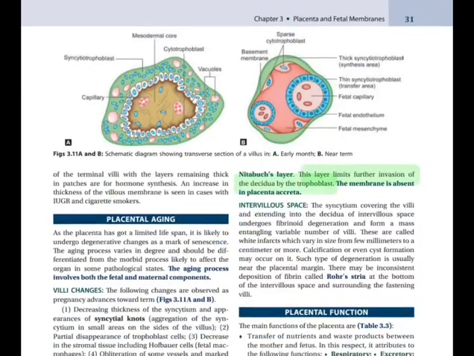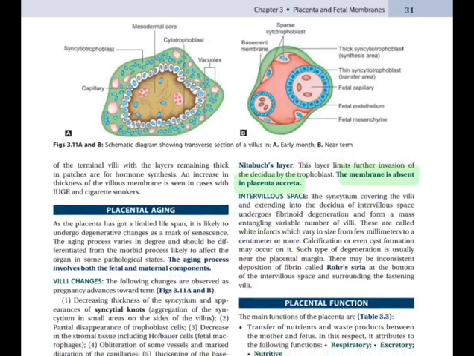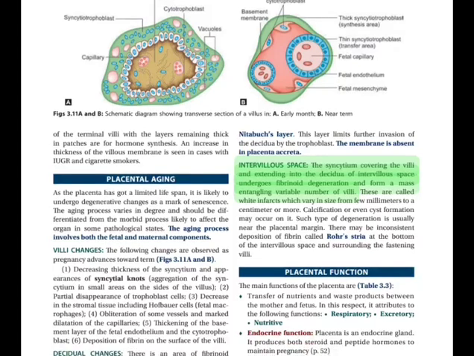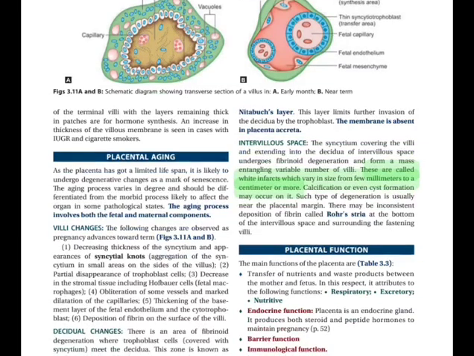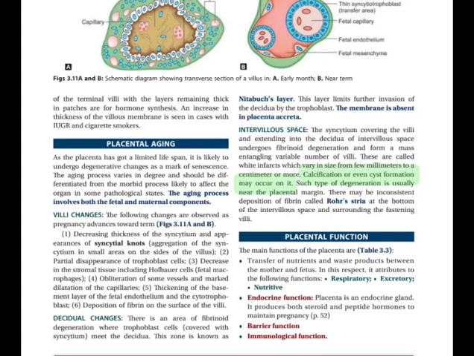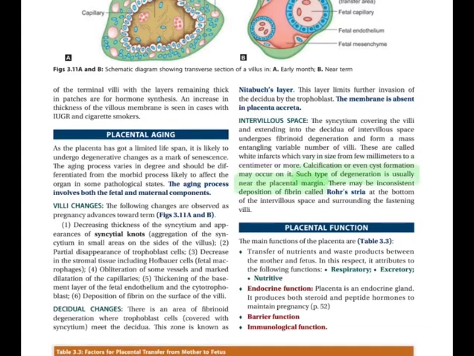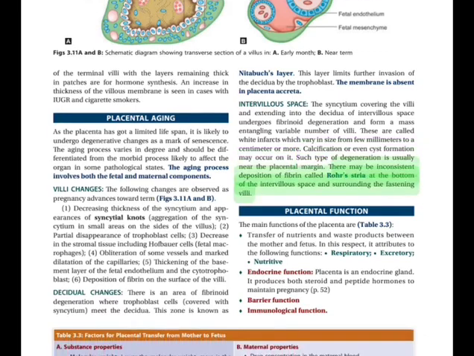Nitabuch's layer limits further invasion of the decidua by the trophoblast. This membrane is absent in placenta accreta. Intervillous space: the syncytium covering the villi and extending into the decidua of the intervillous space undergoes fibrinoid degeneration and forms a mass entangling a variable number of villi. These are called white infarcts, which vary in size from a few millimeters to a centimeter or more. Calcification or even cyst formation may occur in them. Such degeneration is usually near the placental margin. There may be inconsistent deposition of fibrin called Rohr's striae at the bottom of the intervillous space and surrounding the anchoring villi.